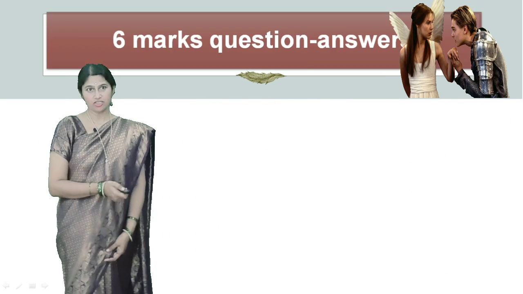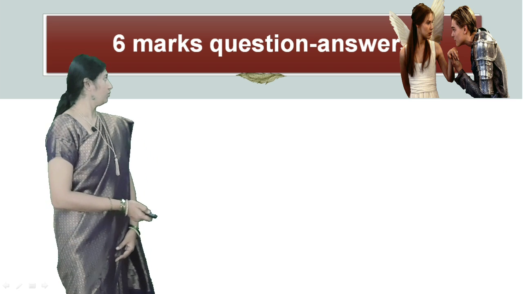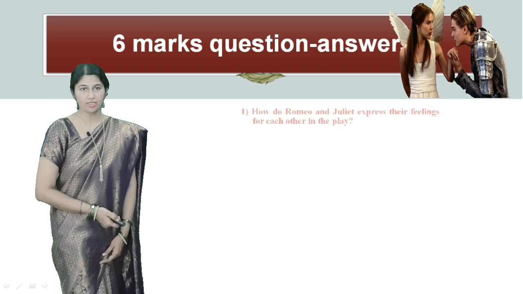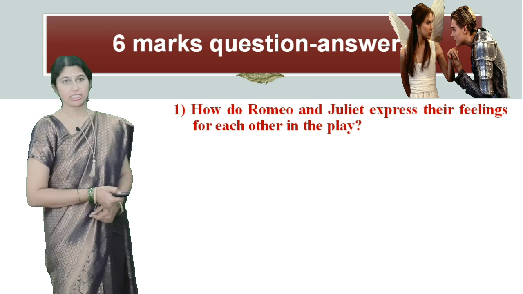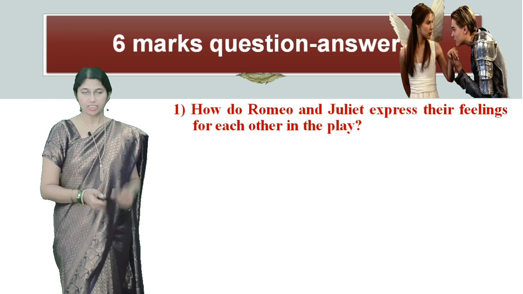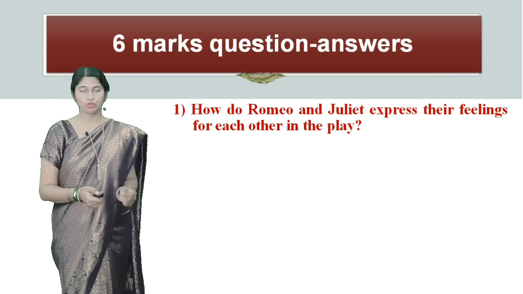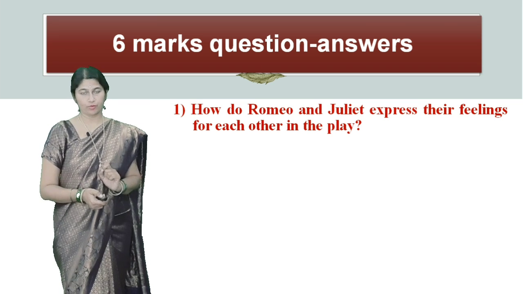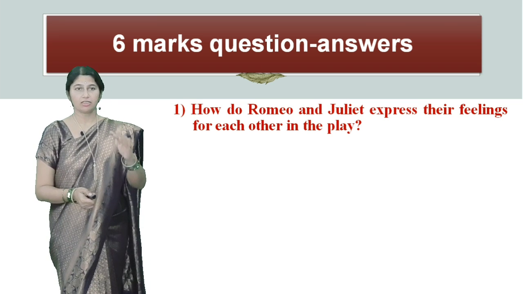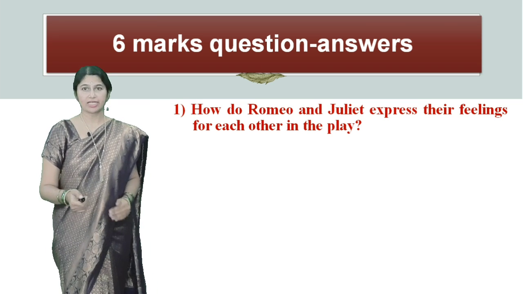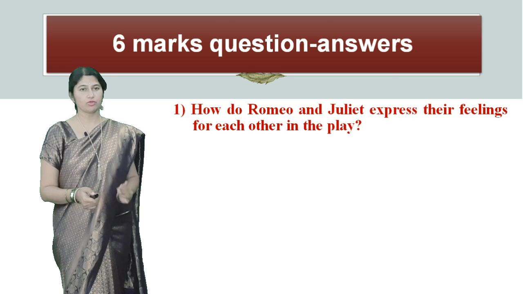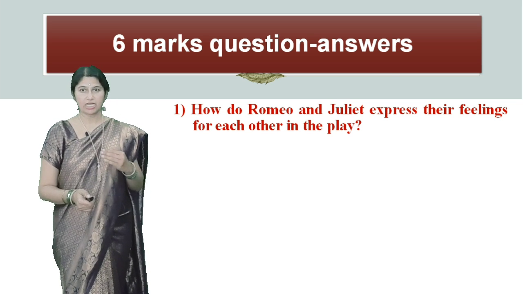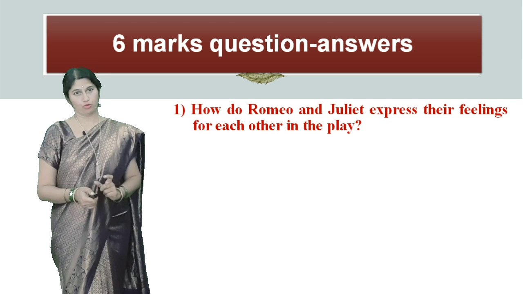So moving on to the 6 mark question answers now. Let's look into the question. How do Romeo and Juliet express their feelings for each other in the play? So for this you have to explain both Romeo and Juliet's soliloquy. Before that, for the 6 mark question, you have to write about 200 to 250 words. So it almost comes to 1.5 pages in your answer booklet.